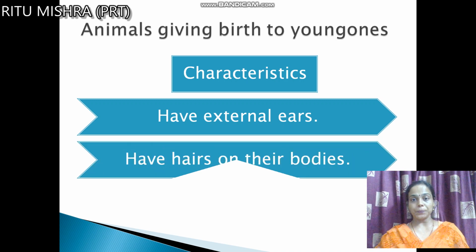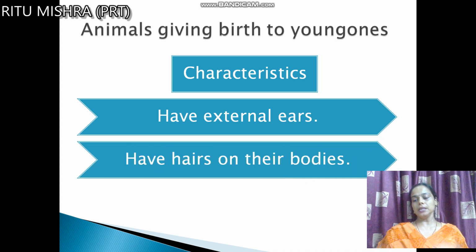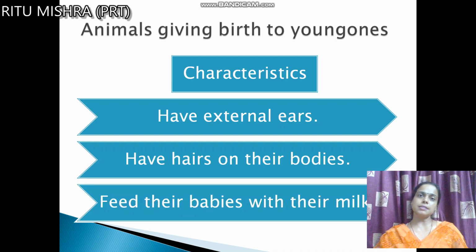Second characteristic, they have hairs on their body. See, they all are having hairs on their body, like we are also having the hairs on our body. Similarly, they are also having the hairs on their body. Now the third characteristic, this is the most important characteristic, they feed their babies with their milk.